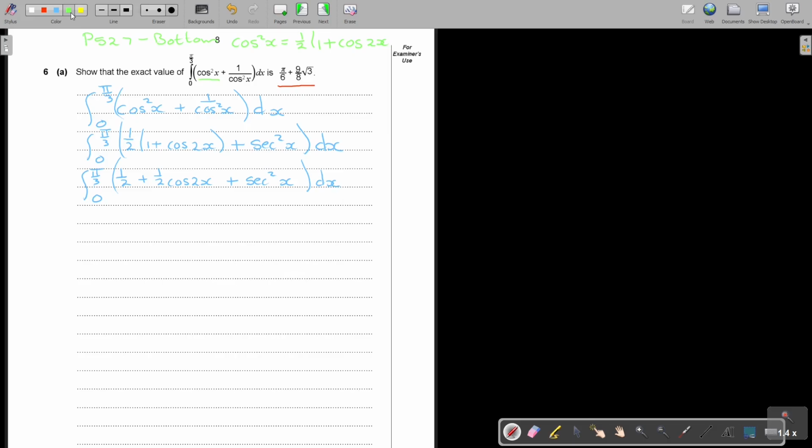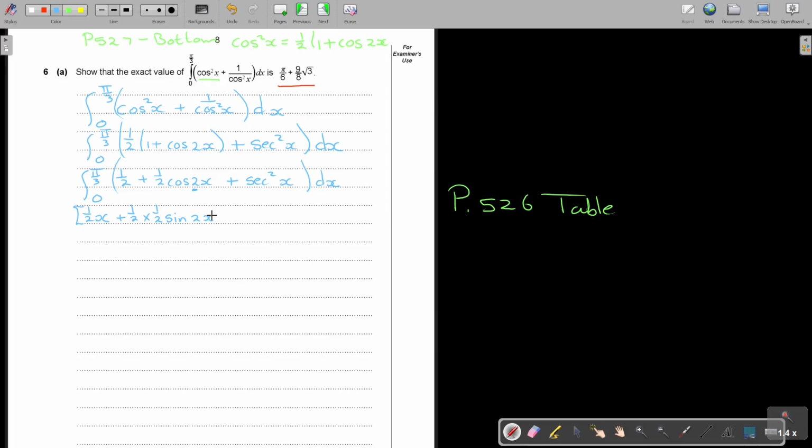Now, also on page 5 to 6, there's a very nice table where you will find how to integrate the trigonometric functions. So let's start. A half is just a constant, so it's getting an x. That's easy. Plus a half, but because there's a 2, I multiply with another half, and it becomes sin 2x.